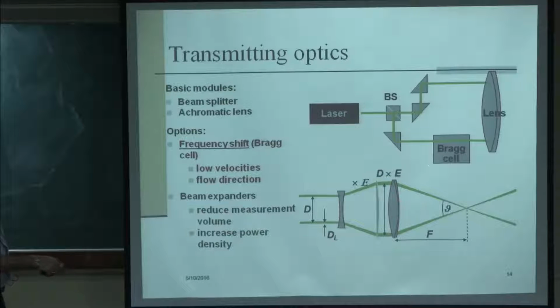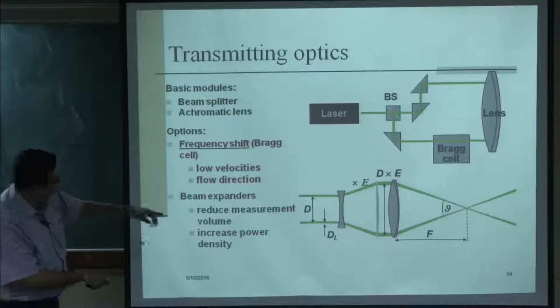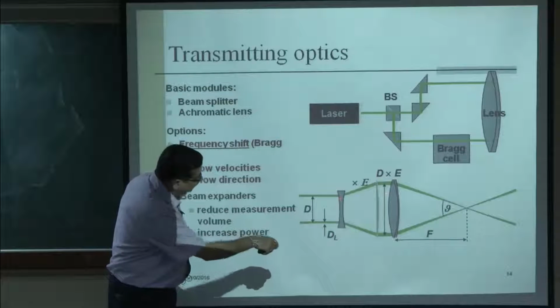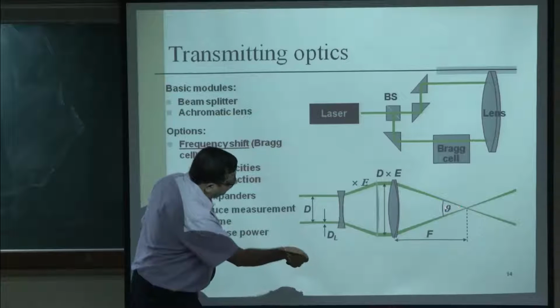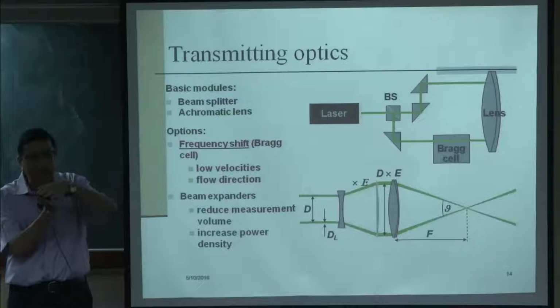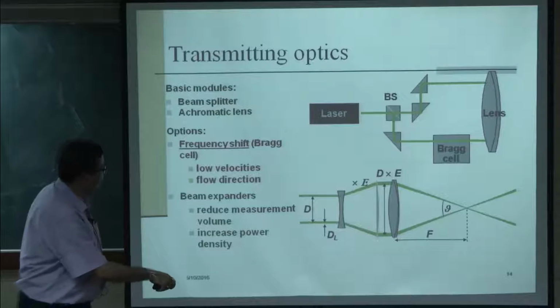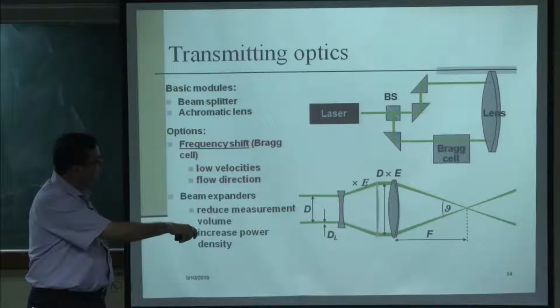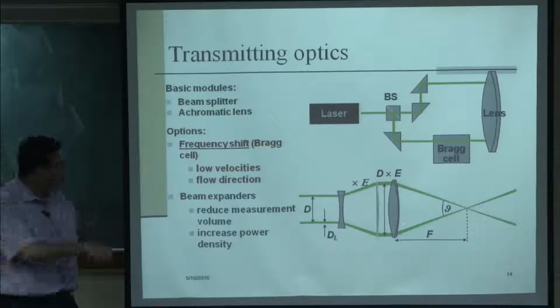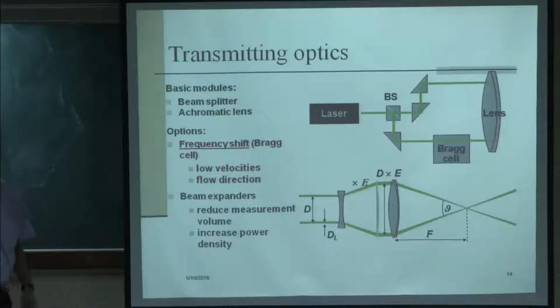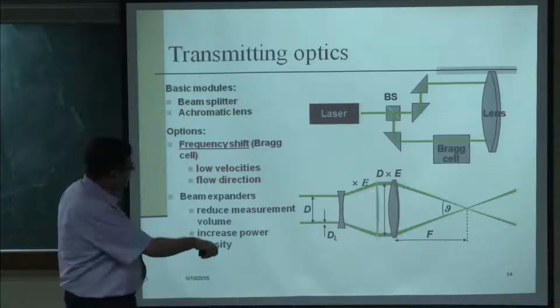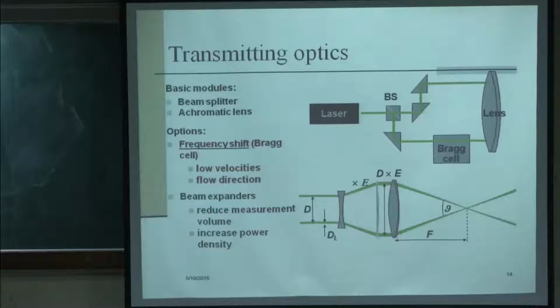Now, this is the beam expander which essentially makes this angle. So, let us see what we are looking at here. If the beams were coming straight from here and then focused, your value of theta will be less, but then the measurement volume also will be much larger, because you have a shallow interference. So, by expanding the beam, by sending it out, we are actually going for a much sharper focus and a much smaller measurement volume. That is one of the advantages, and it increases the power density also. Because of that the beam is expanded a little bit, and these parameters are known. So, we can easily correct for the beam expansion.